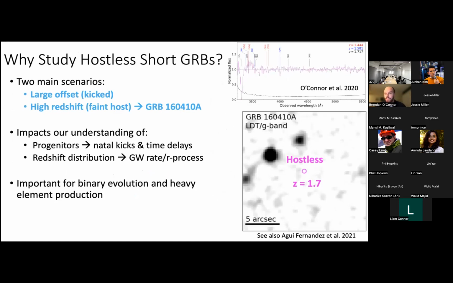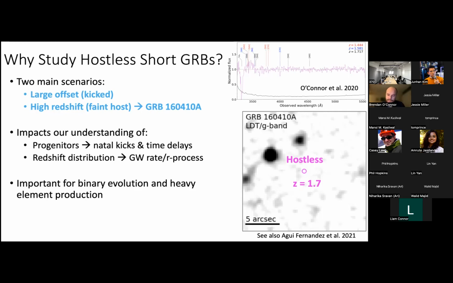One, we want to understand the correct redshift to all these events. We want to understand whether or not this large distance from the candidate galaxy center is real, whether or not the binary neutron star system had this kick happen. The reason kicks are theorized is because when the binary neutron stars form, there's a supernova explosion which ejects some mass, and due to conservation of angular momentum, the system must move in some direction, and that's this kick that we're talking about. This kick can be anywhere between 15 to 400 kilometers per second. It's a really broad range, really broad distribution, and it's not yet well constrained specifically for short GRBs.